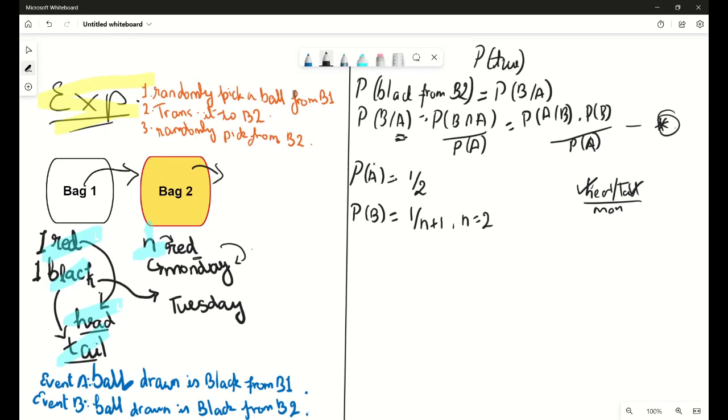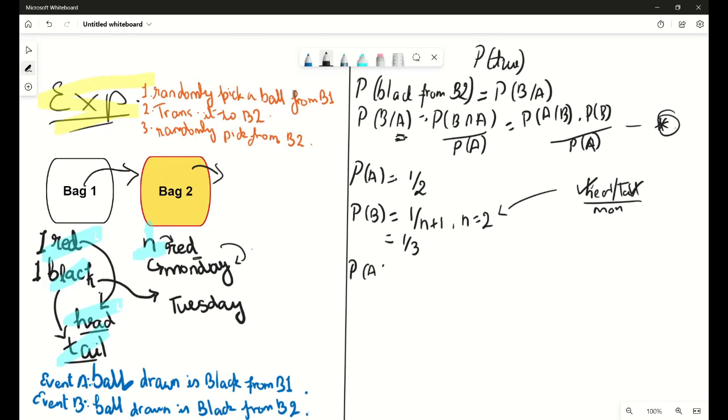One is the head and one is the tail. She's woken up on a Monday. And here we have associated a drawing of a red ball from bag 2 to be Monday. So hence the value of n here is 2. It's kind of an assumption here, because if I go to explain the actual facts behind this, it will take another 30 minutes, and I don't want to make this video that big. So that is why we take the value of n equal to 2 here. Substituting the value of n, we get 1 by 3. So that's the probability of B.